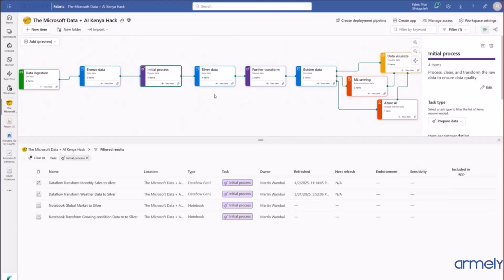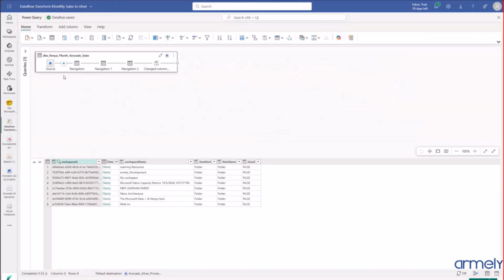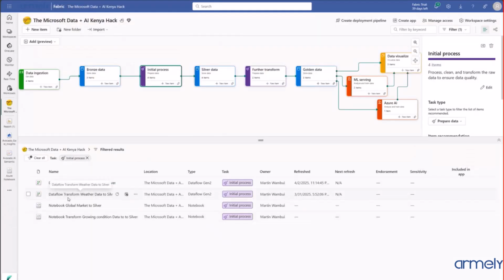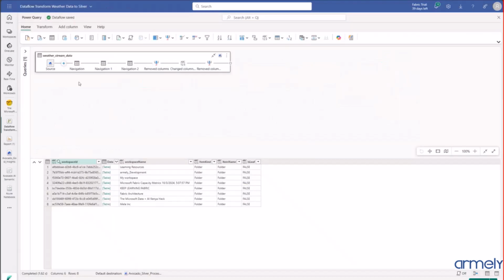We did some initial process where we transformed data to Silver Lakehouse. The first one was a data flow that was taking monthly sales, transforming and taking it to a silver lakehouse after transformation. The second one was a data flow that was transforming weather data and also taking it to silver. So here in the diagram, you can see several data transformations that were done before the data was ingested to our Silver Lakehouse.